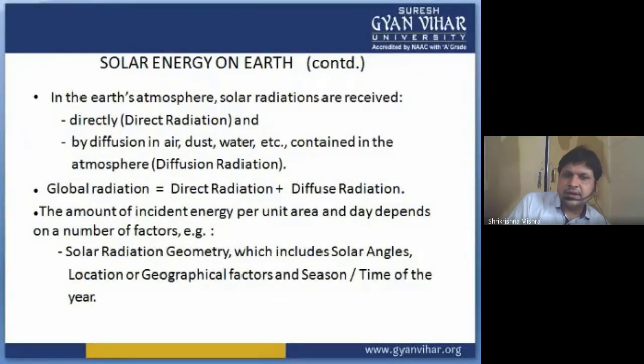Now in this solar radiation geometry, the angles which are included are your solar angles, location or geographical factors, and season, the time of the year. All right, so these are the different angles which are considered in solar geometry.